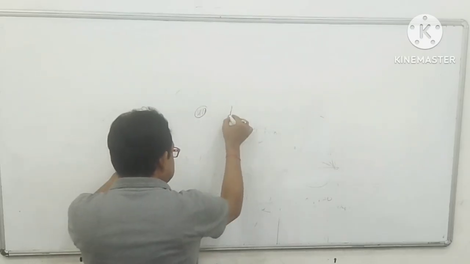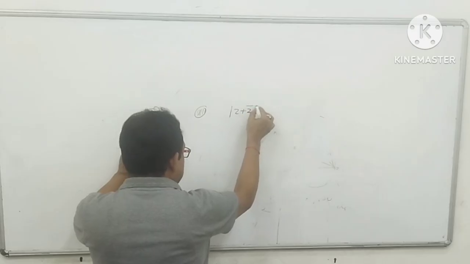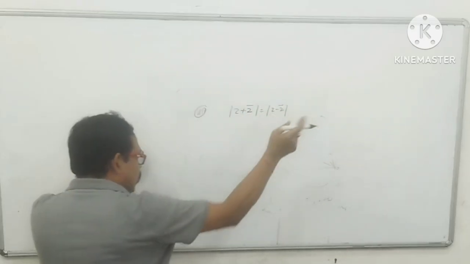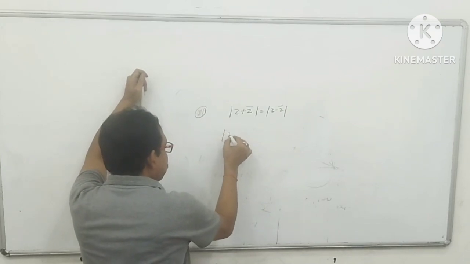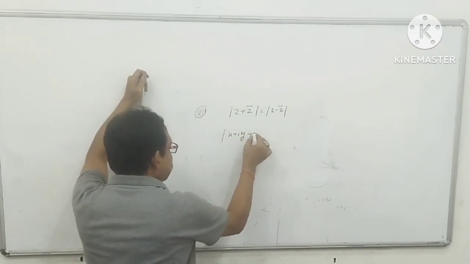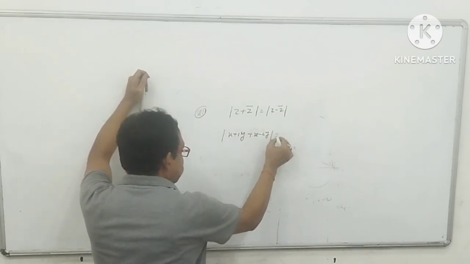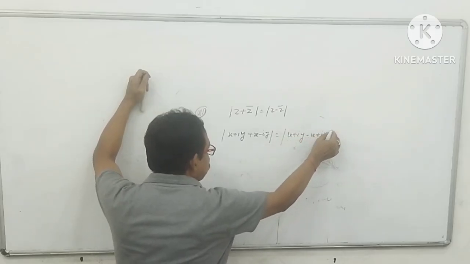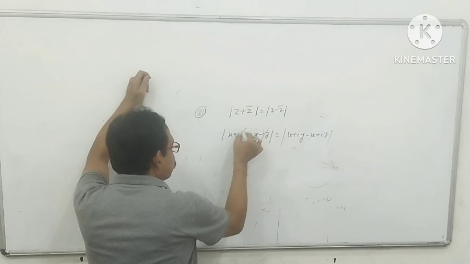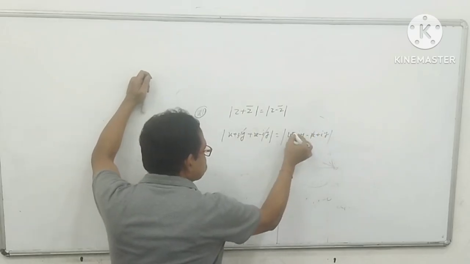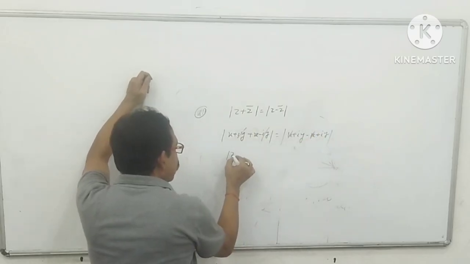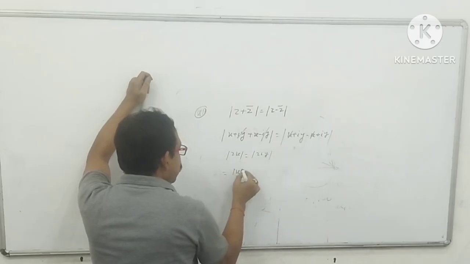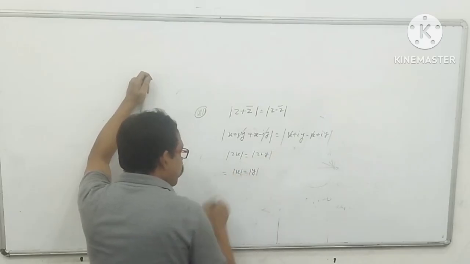Suppose it is given z plus z bar equals z minus z bar, then what is the locus? Now put the values: x plus iy plus x minus iy equals x plus iy minus x plus iy. Here this would be cancelled and this would be cancelled. Mod 2x equals mod 2iy, that is, mod x equals mod y.